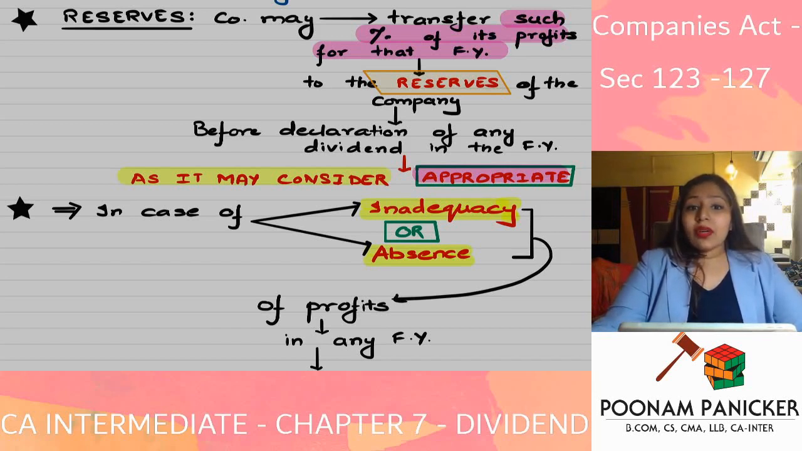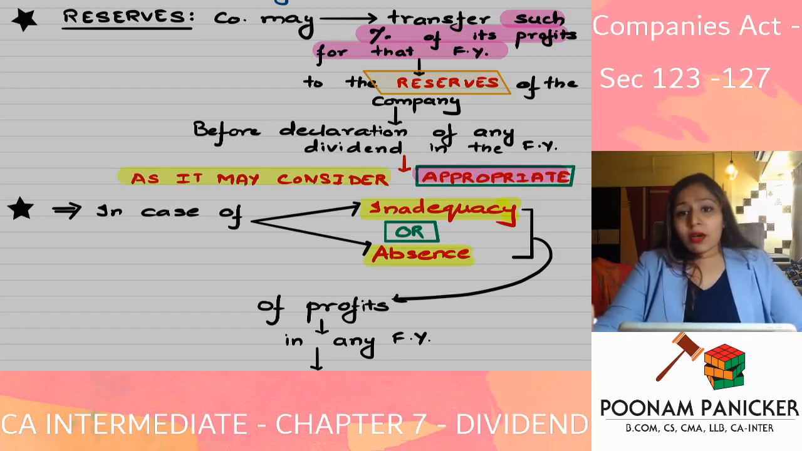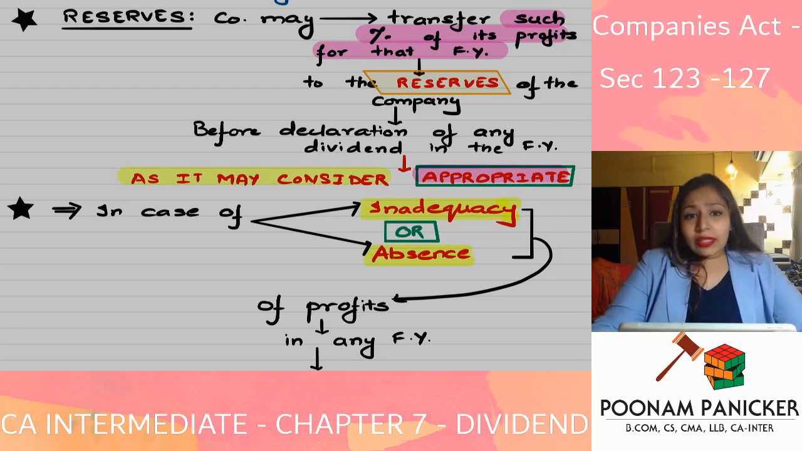So the company can transfer what percentage of its profits to the reserves? The company can transfer whatever percentage of the profits for that financial year to the reserves as they feel appropriate. This is the call which is taken by the board of directors. If they want a particular percentage to be transferred, they will transfer. If they don't want anything to be transferred, they will not transfer. There is nothing mandatory mentioned about this in the Companies Act. So how much has to be transferred to the reserves? Any amount which the company finds appropriate. Nothing is mandated by the Act.